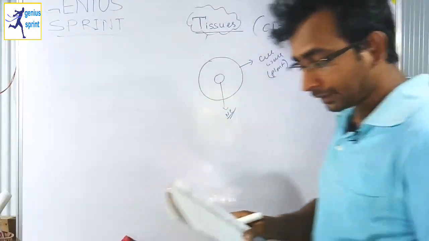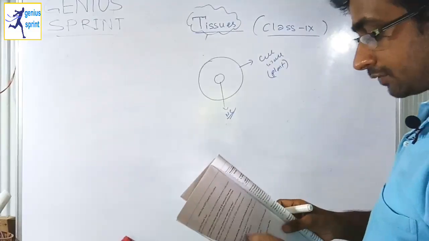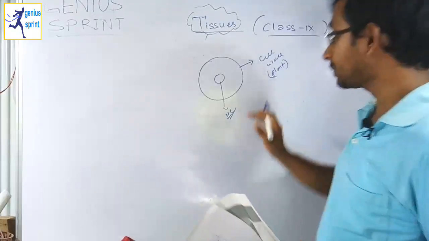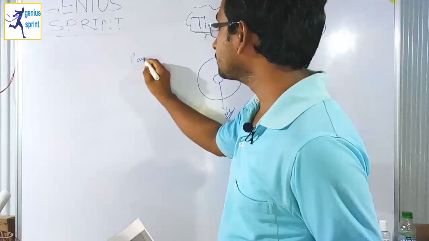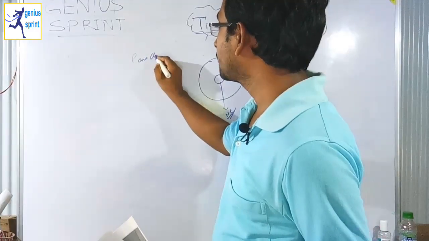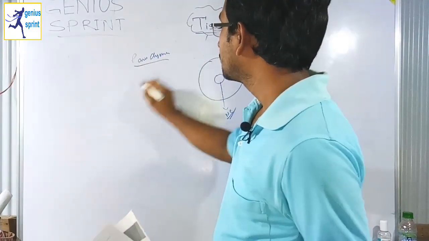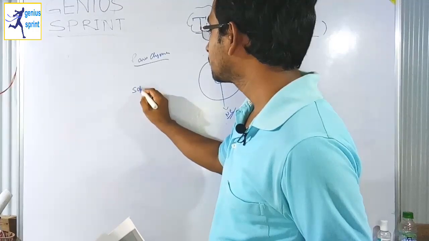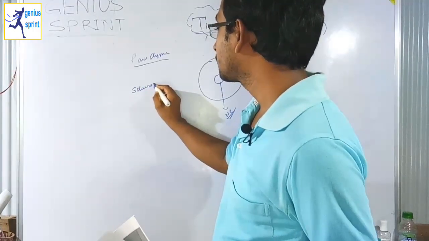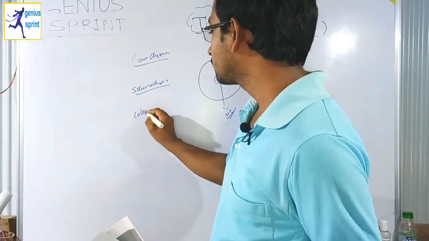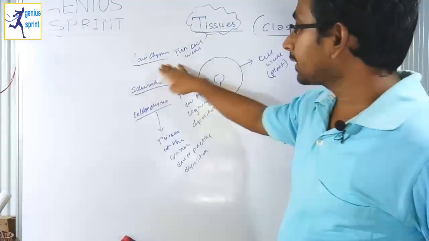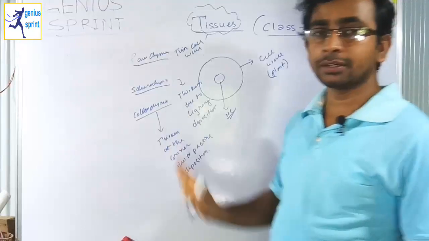Okay, the parenchyma cell has a thin cell wall. Then sclerenchyma, and then another is collenchyma. So parenchyma, sclerenchyma and collenchyma.